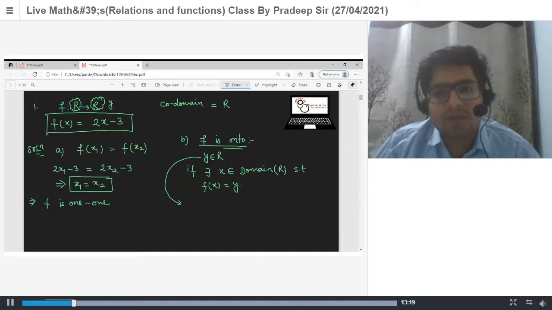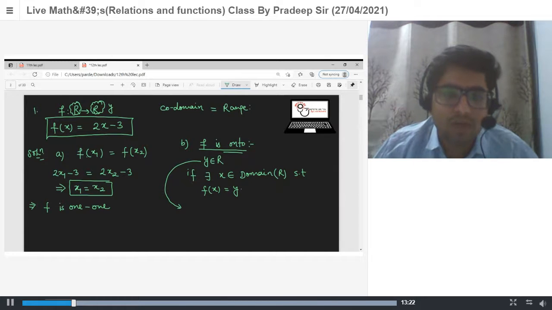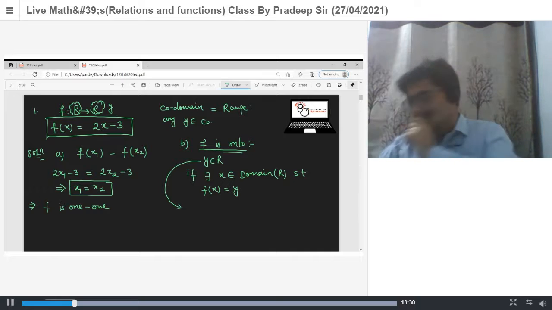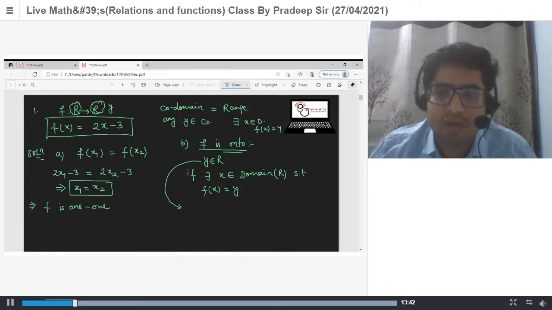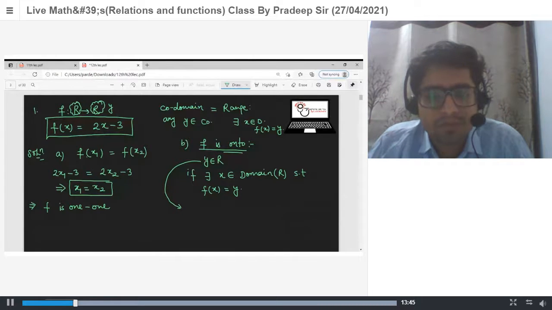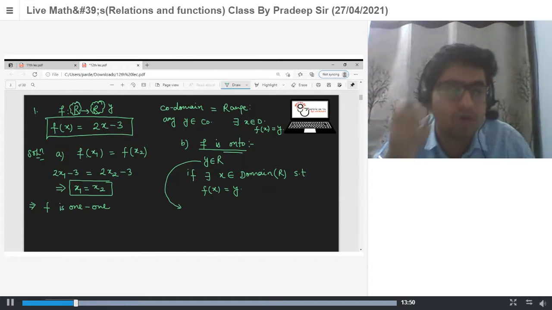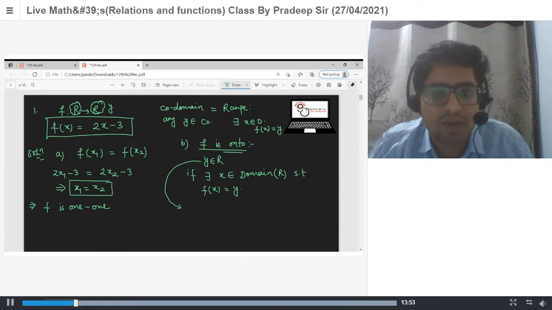If we choose any point y belongs to codomain, and we are able to show that there exists some x belongs to domain such that f(x) is equal to y, it means y belongs to range.